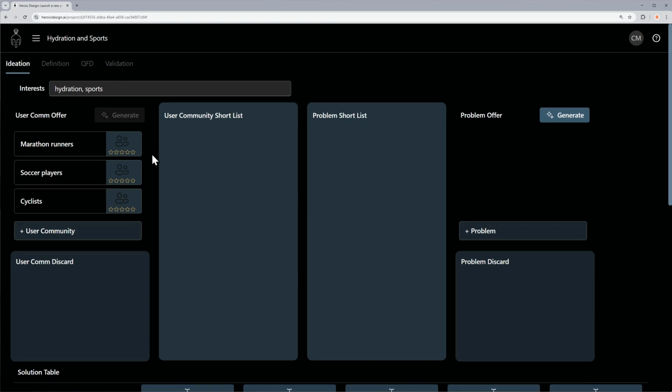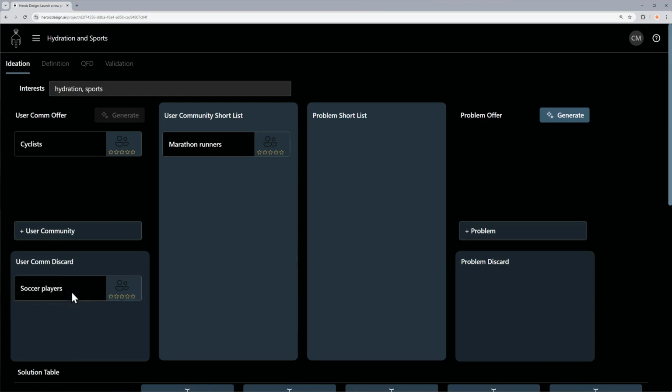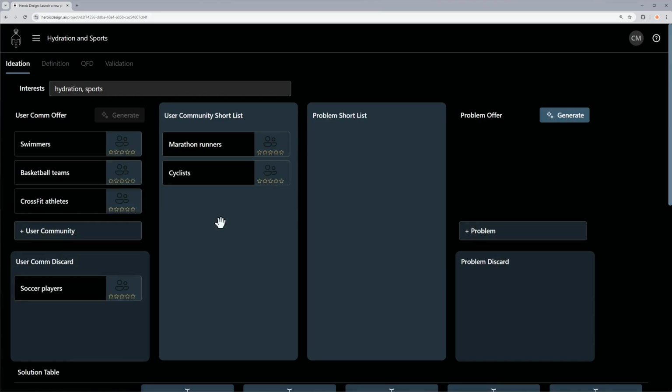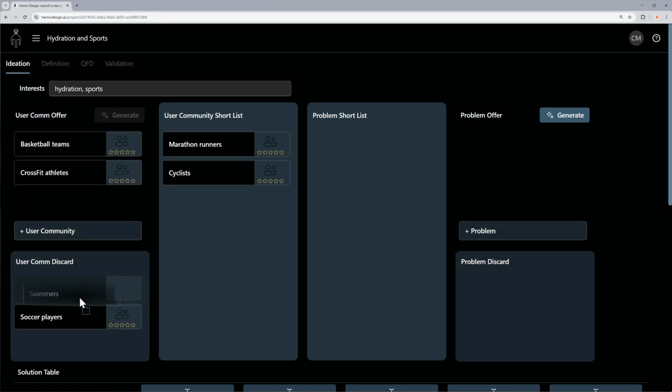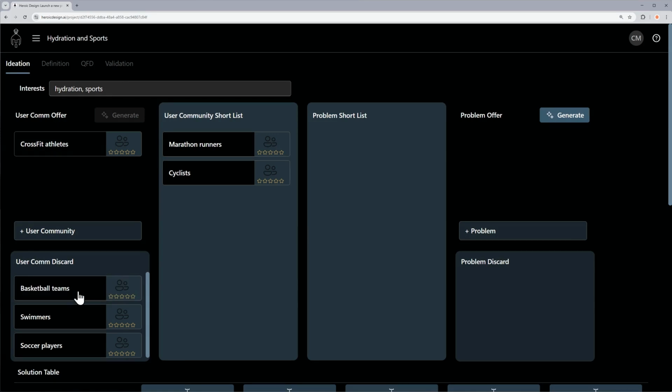Now comes the decision making. Ideas can go into one of two places, the user community shortlist or the discard list. Drag and drop them where they belong. Shortlisted ideas might move forward in the process, while discarded ones are left behind.